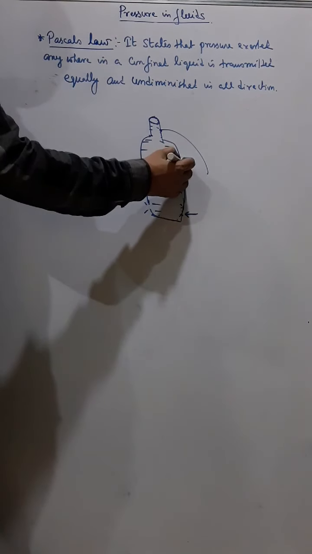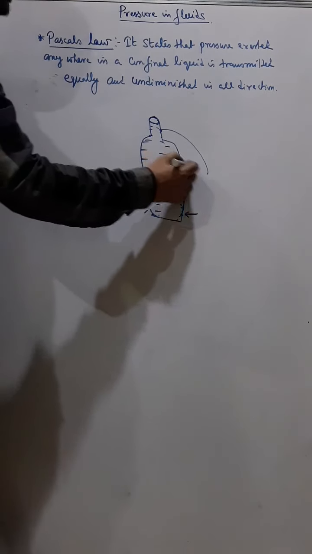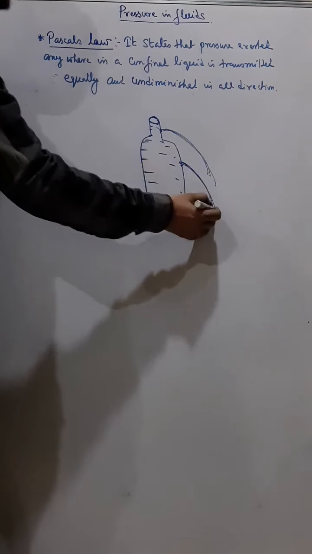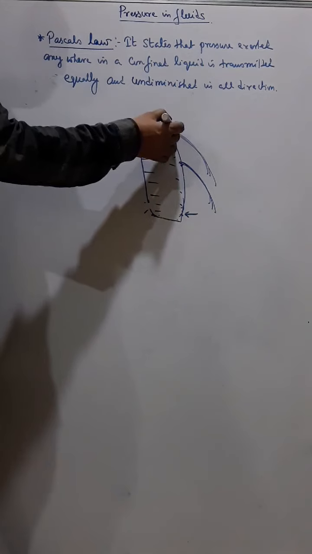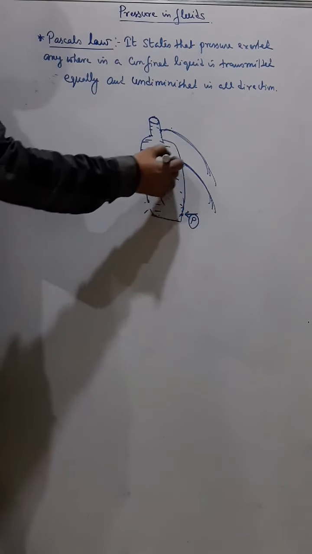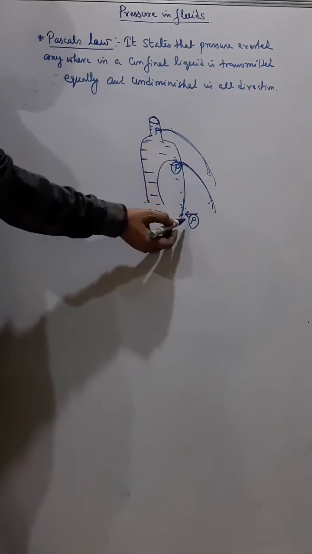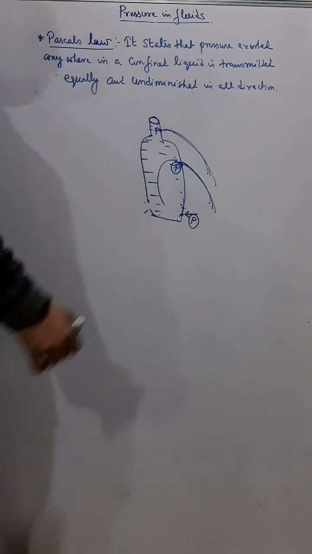Now if I make a hole here also and press, I will see water flowing from here and from here to the same extent. So that means equal pressure here and equal pressure here. This pressure P is transmitted here also with the same P, and here also with the same pressure. That means the pressures are the same and equal in all directions.